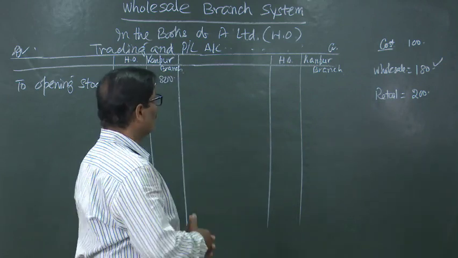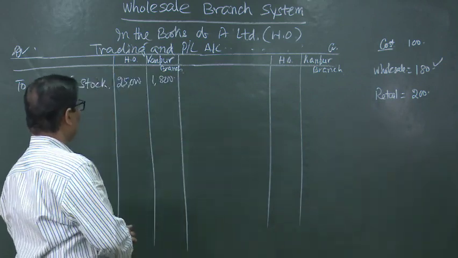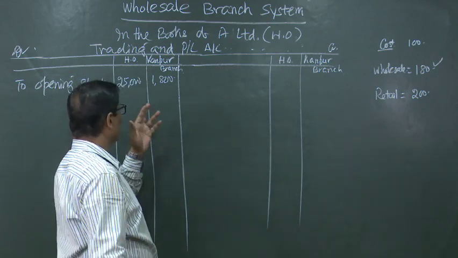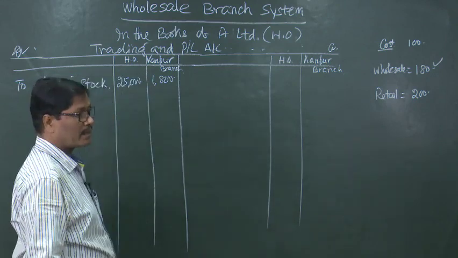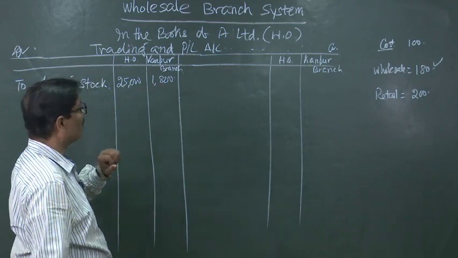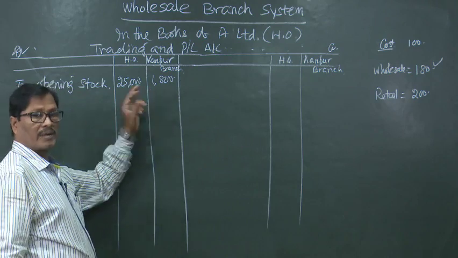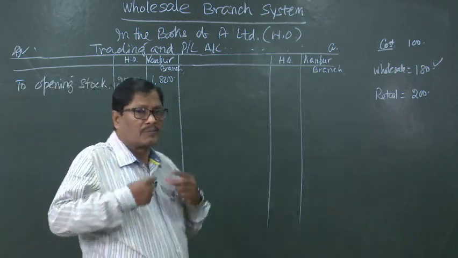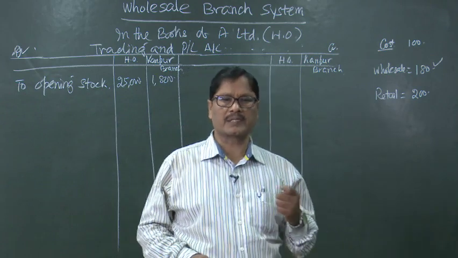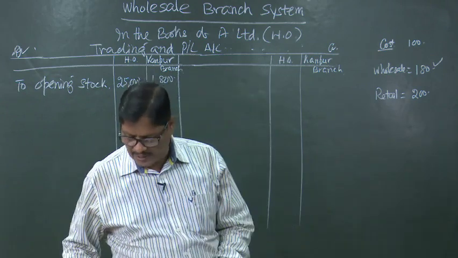So, now from this we can remove the stock reserve, that means the loading on this 1,800. For our purpose we know that it is 1,800, but the branch knows that it is 1,800, but the head office knows that there is some element of profit. What is the amount of profit?